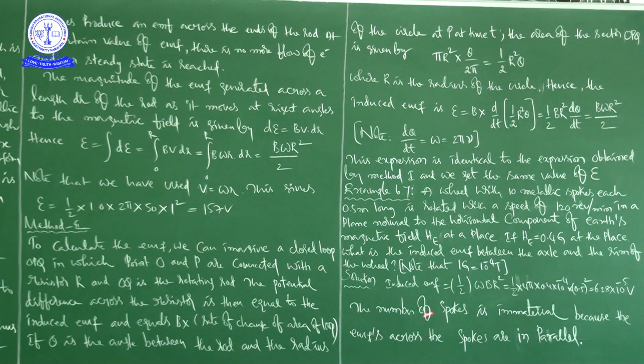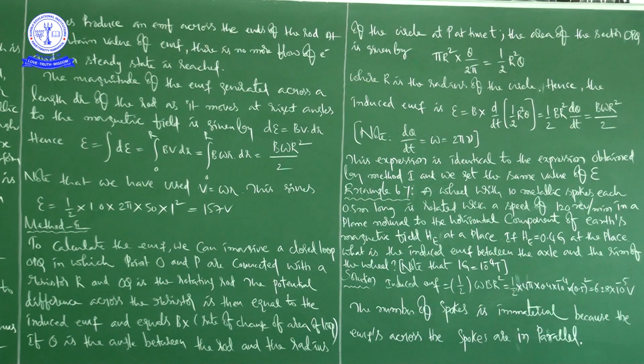So at last what he is saying is, the number of spokes is immaterial because the EMF across the spokes are in parallel. The number of spokes here is immaterial. Why is he saying like this? Because that number, which is 10, we didn't use here. That's why it is immaterial, because the EMF across the spokes are in parallel.